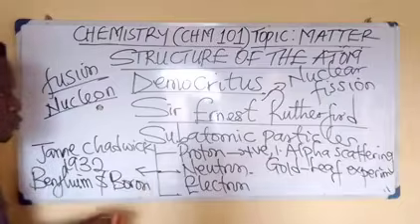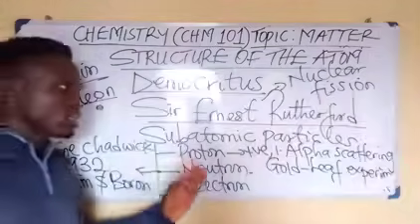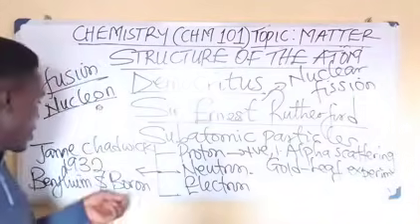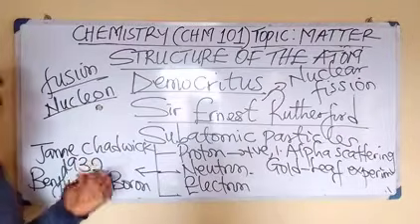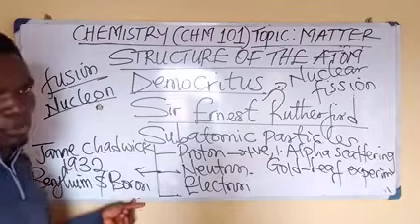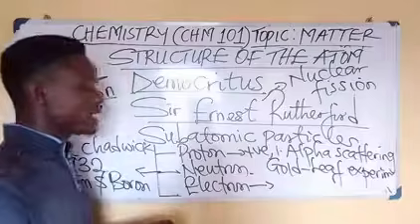Alright, so the neutron is neutral, that is, it is neither positive nor negative, it is neutral, okay? So it was discovered by James Chadwick in the year 1932 when he bombarded several atoms of beryllium and boron. Take note of that.